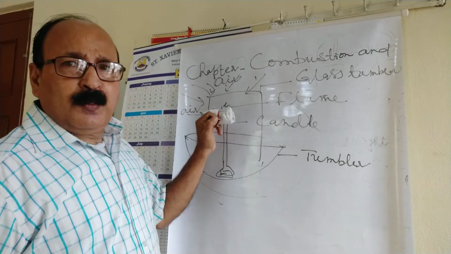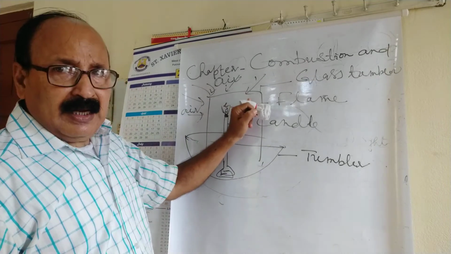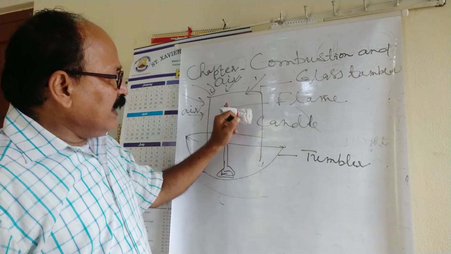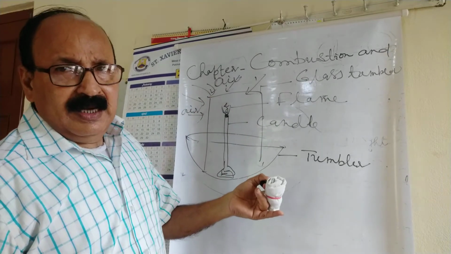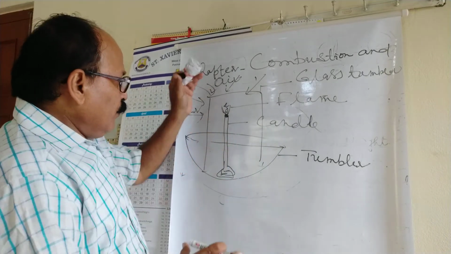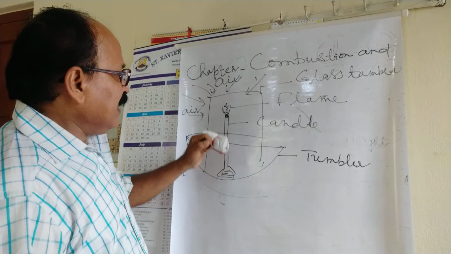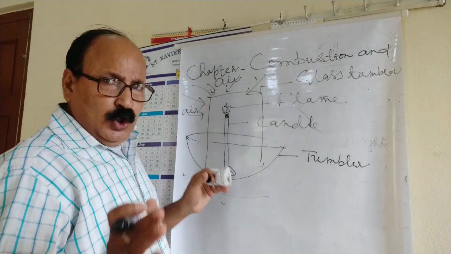Means no more flame is being noticed, because you have covered it by means of a glass tumbler, and it may take at least 2 to 3 minutes, or it may be more than that. It depends on the capacity of the tumbler. So by this we can notice here that gradually the flame extinguishes and it is put off.